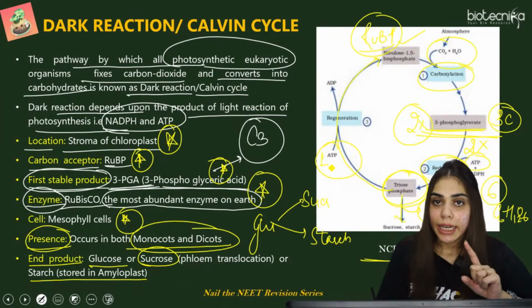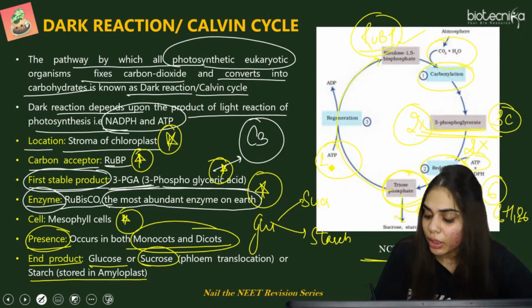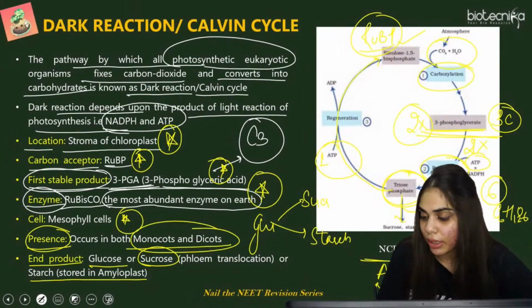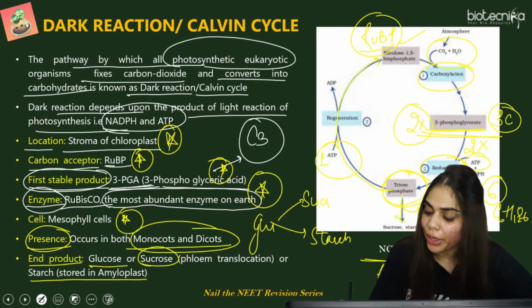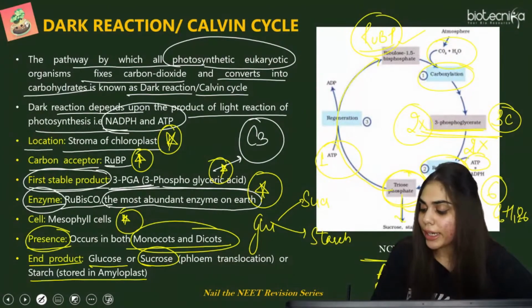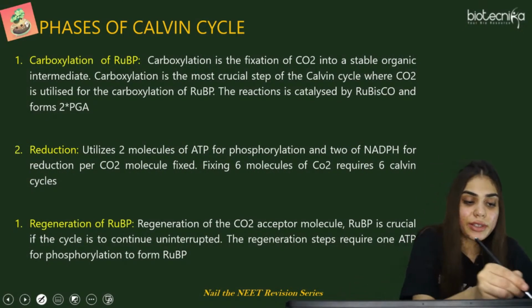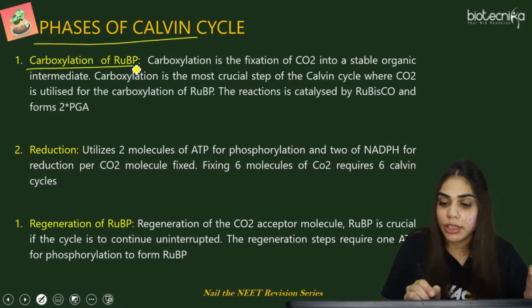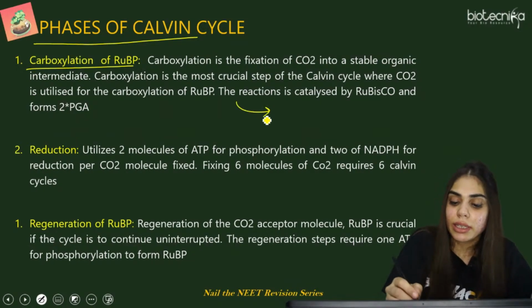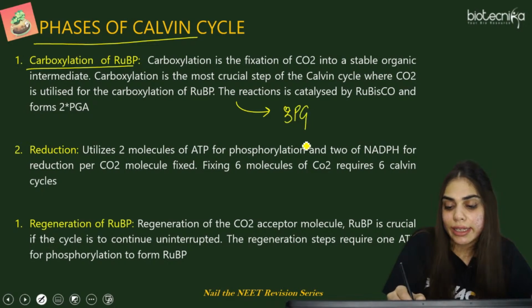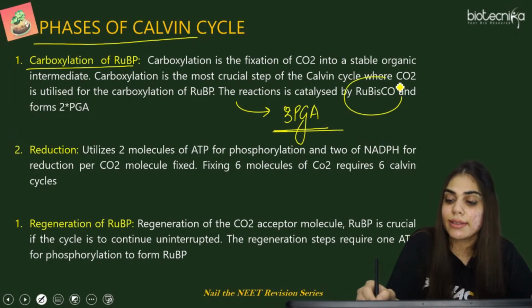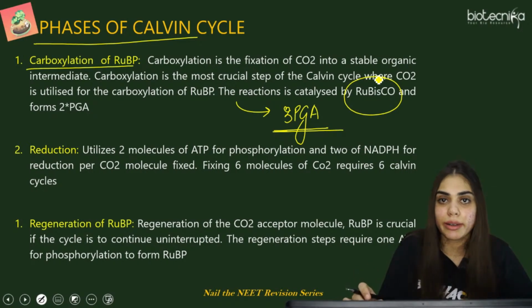So we have seen in fixing 1 molecule of carbon, it is requiring 3 ATP. And how many NADPH are required? 2 NADPH required in the reduction phase and 2 ATP in the reduction as well as 1 ATP in regeneration phase. So these we have already covered, phases of Calvin cycle. First is the carboxylation of RuBP, in which RuBP accepts carbon dioxide from outside and fixes the carbon in the form of 3-phosphoglyceric acid, which is catalyzed by an enzyme called Rubisco, one of the most abundant enzymes on earth.